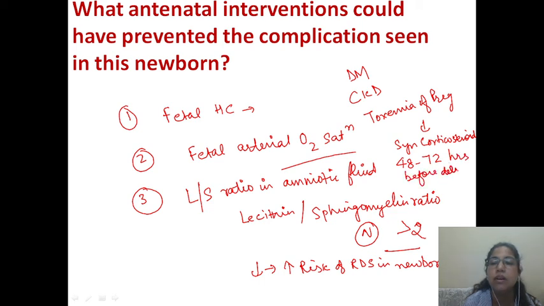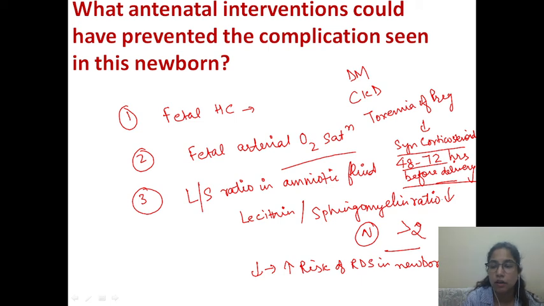So whenever one is expecting a premature delivery, it is safe and wise to give synthetic corticosteroids to the mother 48 to 72 hours before the delivery, which have a good chance that the baby's lungs will mature and the baby may not suffer from respiratory distress syndrome.